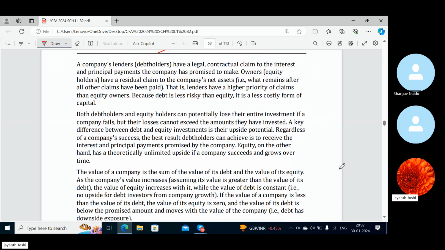Every stakeholder has some claim on the company. Based upon their claims, the returns may vary. If I tell you who are the ones who have the highest risk in the company, those are equity holders, because they are the actual owners and they take the maximum risk, right?